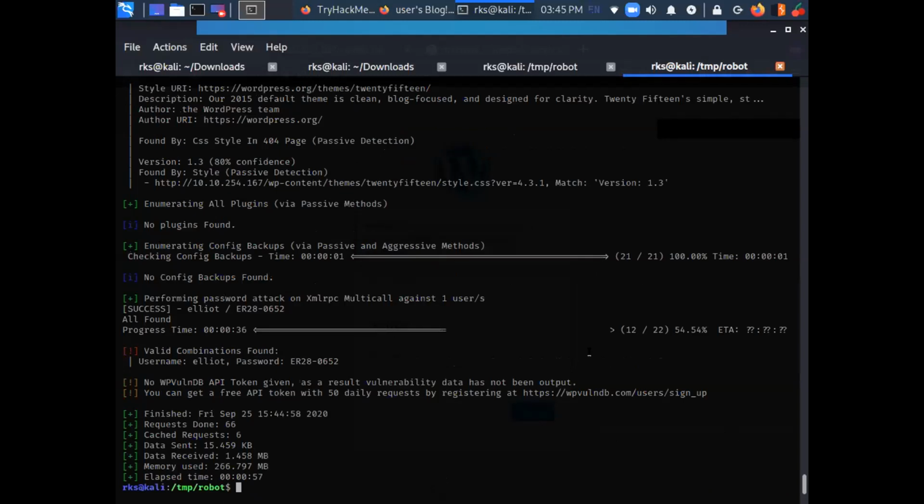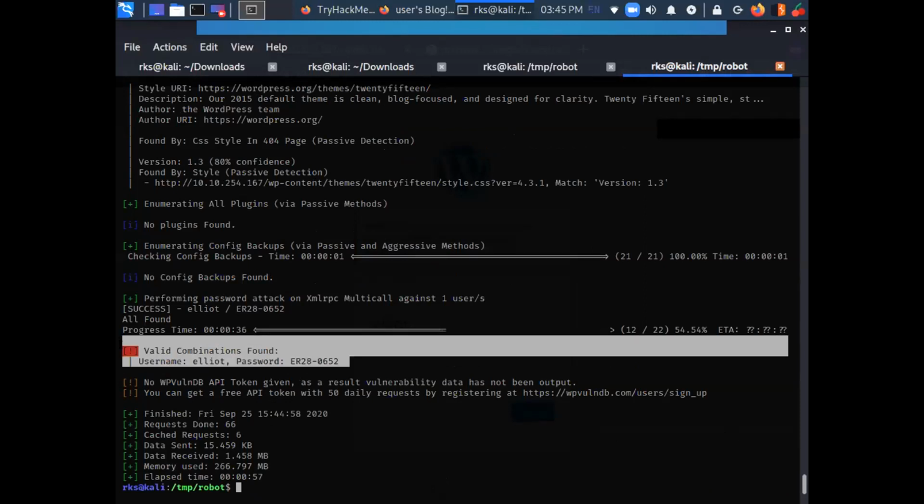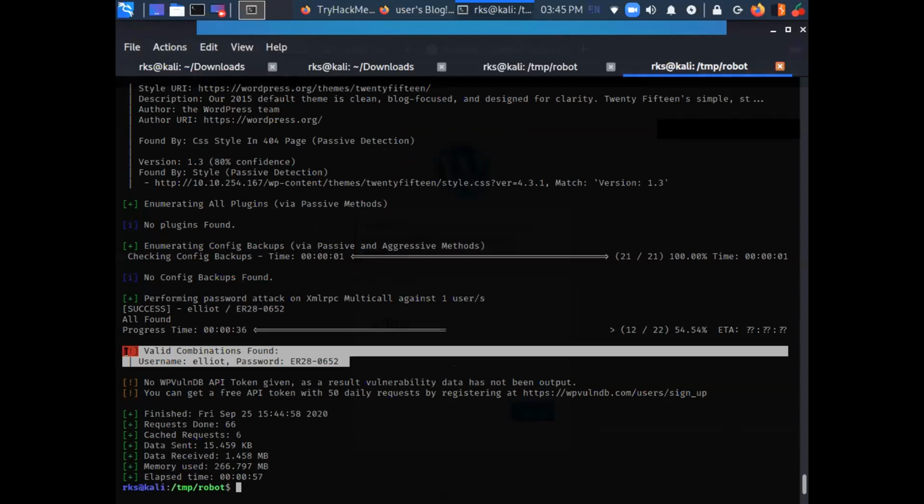So our brute force was quick and it is finished now. Can you guys see the credentials in the output? It says valid combination found. And the username is Elliot and the password is ER280652, something like that.